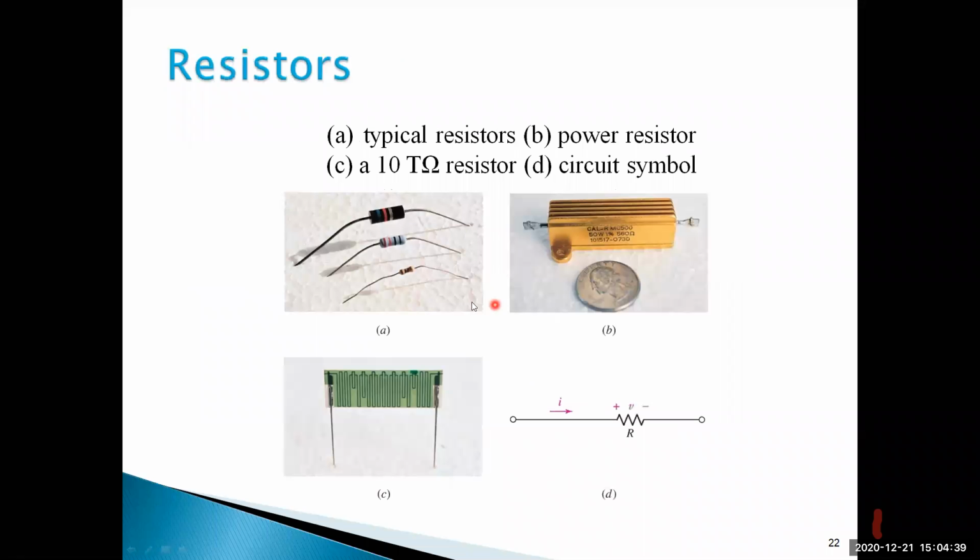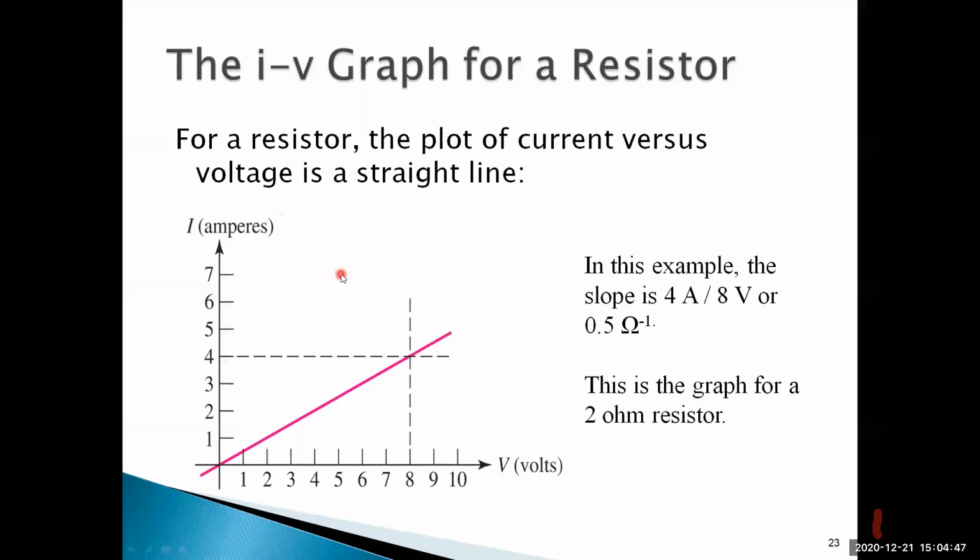So these are the different types of resistors: typical resistors, power resistors, and 10 ohm resistor and circuit symbol. So we have to indicate like this. And the IV graph, voltage and current graph of the resistor. You know well, V is proportional to I. That means it is linear. So we have the relation between current and volts in a linear manner. So R is equal to V by I.